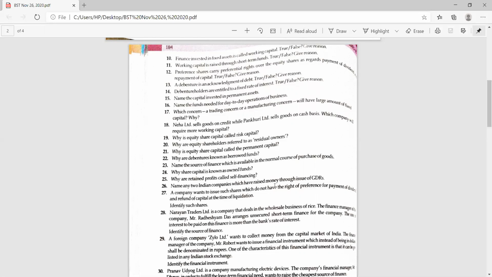Can anybody else give the answer of this question? Please raise your hand if you are able to give the answer. Yes, Manvi. The equity share has which right? Please unmute yourself and give the answer, Manvi.